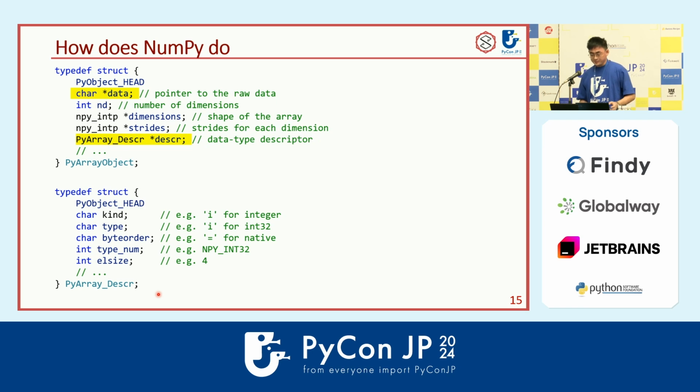And in this struct, you will see some properties like the kind: is this integer or floating number? What's the type: is it int32 or int64? Or the byte order: is this in C style or Fortran style? And the most important thing here is the element size. So we know the size of the data, and then we can use it to calculate the offset.